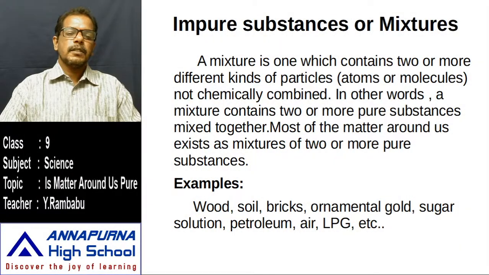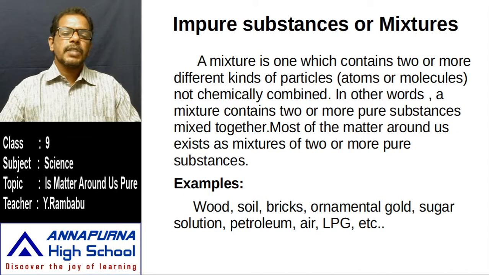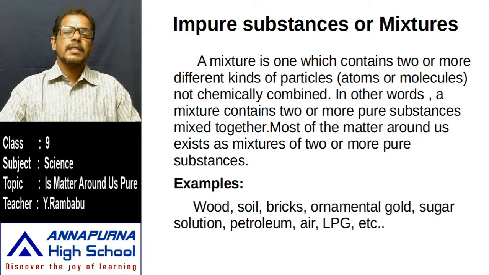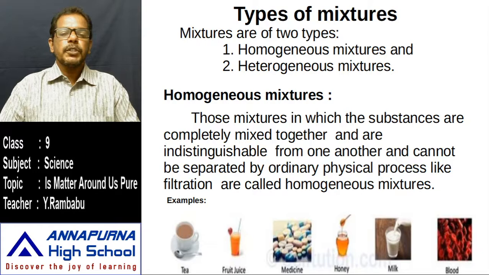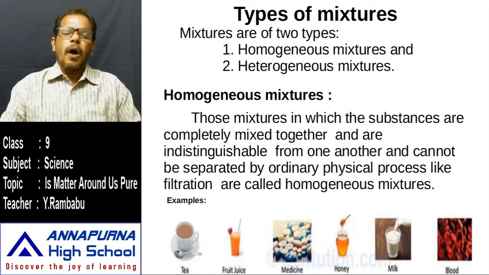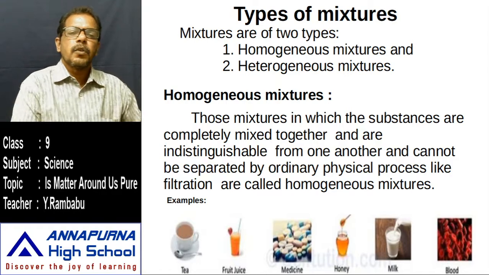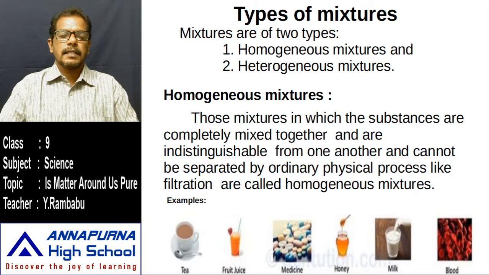Already we have learned about impure substances or mixtures. That means a substance which contains two or more different types of particles, that means atoms or molecules, that are called mixtures. Again, these mixtures are of two types, that are homogeneous mixtures and heterogeneous mixtures. How can you identify whether a mixture is homogeneous or heterogeneous?